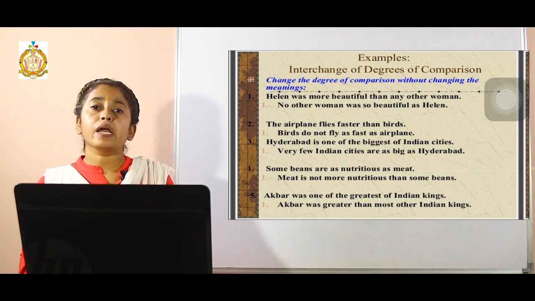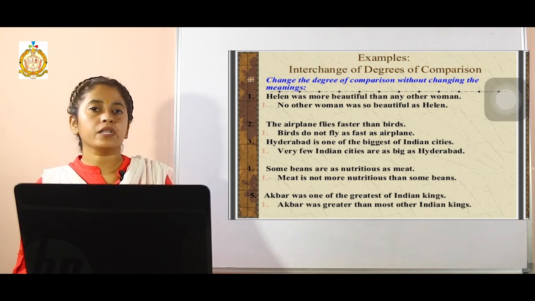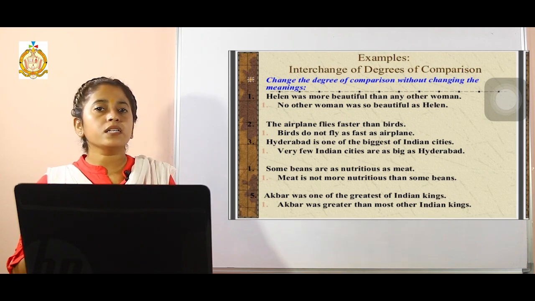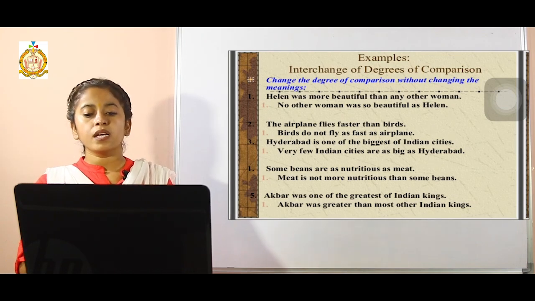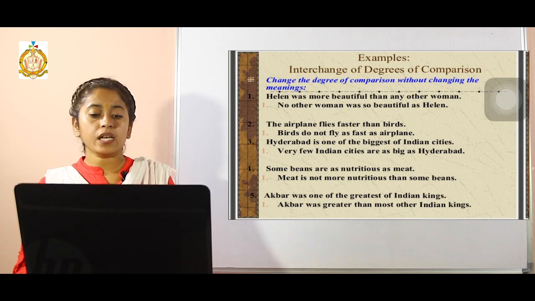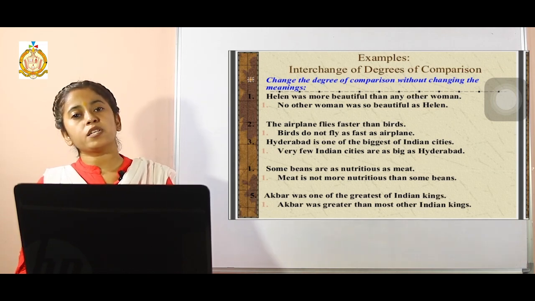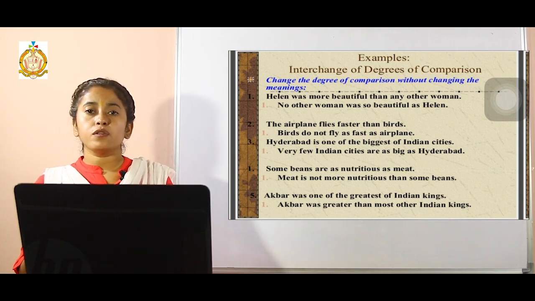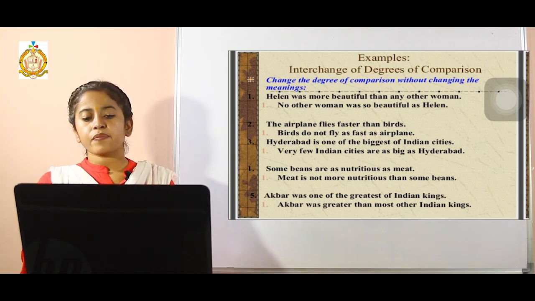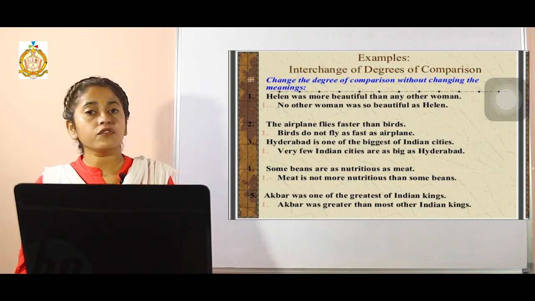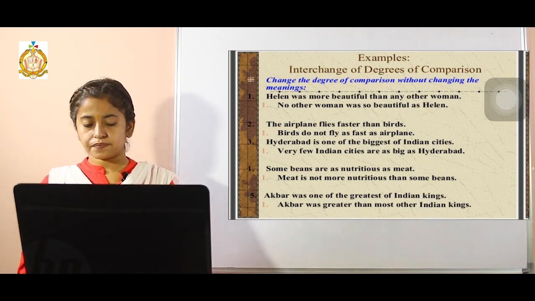We are supposed to mention the thing which is being compared with it. And which was that thing? Other metals. So how will it be? Iron is more useful than any other metal. And similarly with the superlative, we will use the superlative degree. Iron is the most useful of all the metals.